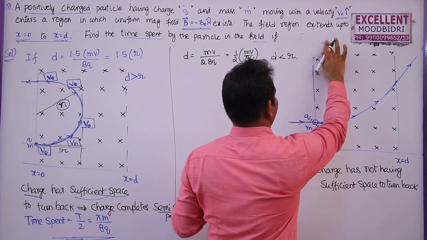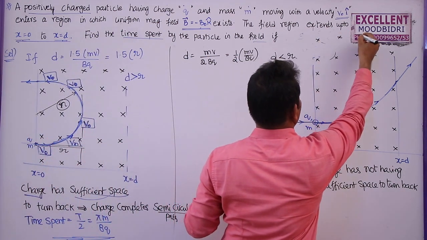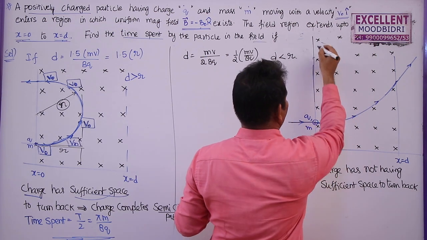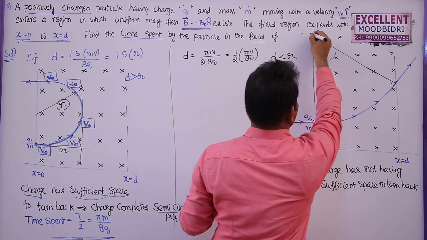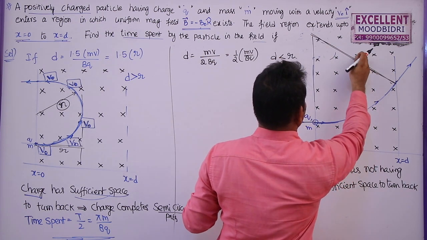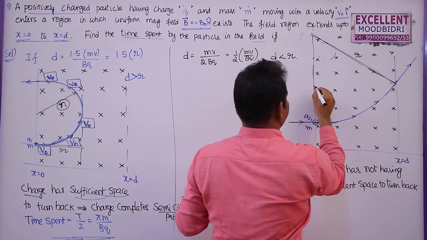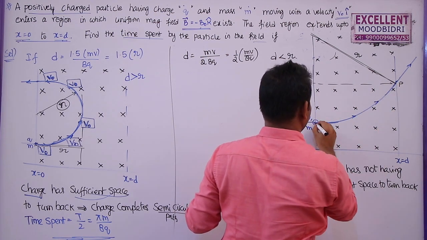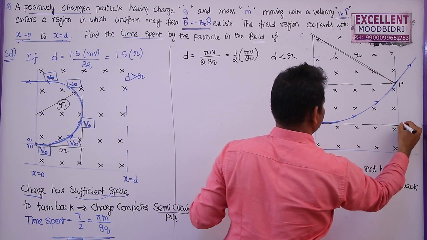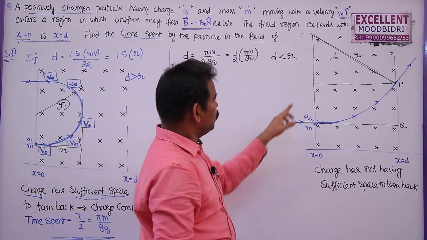Now if you draw the field up to here, this is the radius of the circular path described by the charged particle. I am going to denote this as r. At this point, it is leaving the field. So this is PQ.